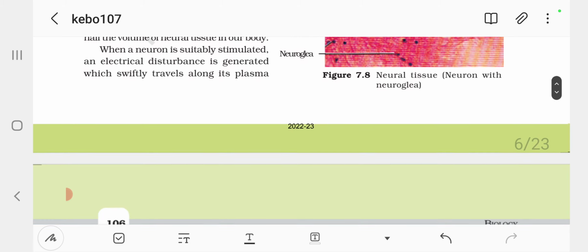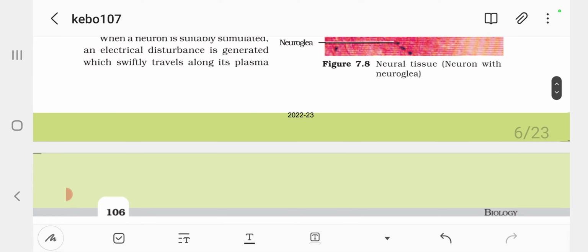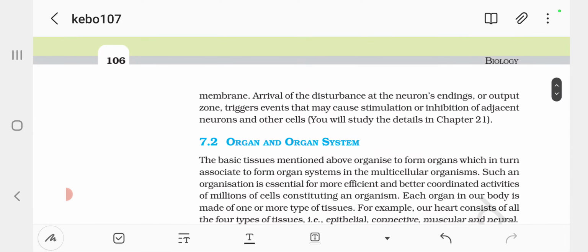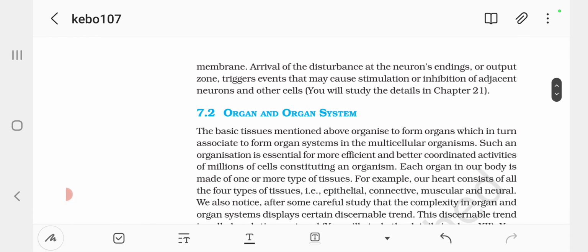When a neuron is suitably stimulated, an electrical disturbance is generated which swiftly travels along the plasma membrane. Arrival of the disturbance at the neuron endings or output zone triggers events that may cause stimulation or inhibition of adjacent neurons and other cells.